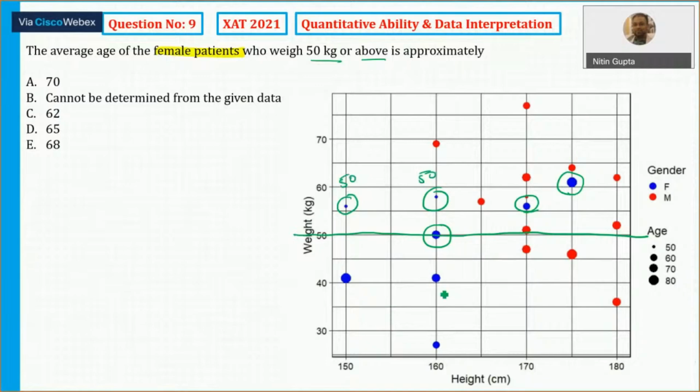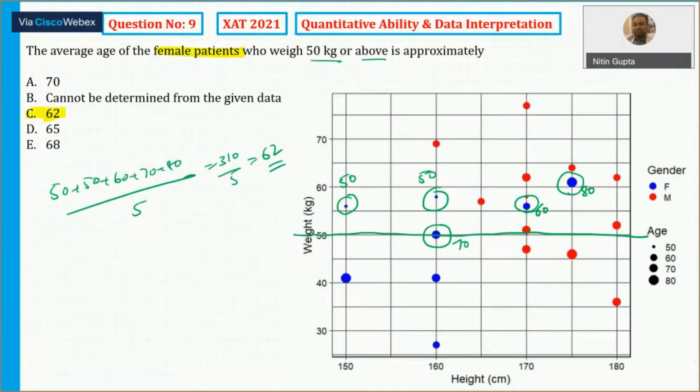Okay. After that, this second smallest dot, this is also equal to how much? 70. And the largest dot is equal to 80. Okay. You can say 50, 50, 60, 70, and 80. So the average is nothing but the sum divided by 5. So the correct answer choice is option number C, which is 16.